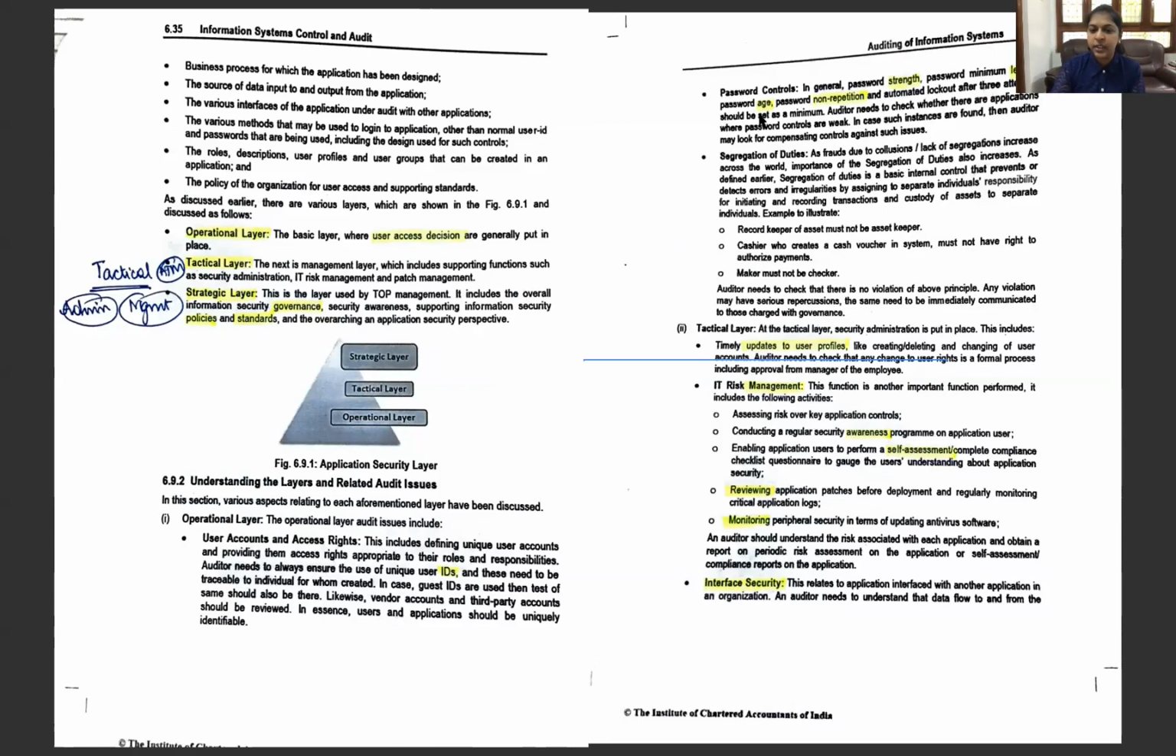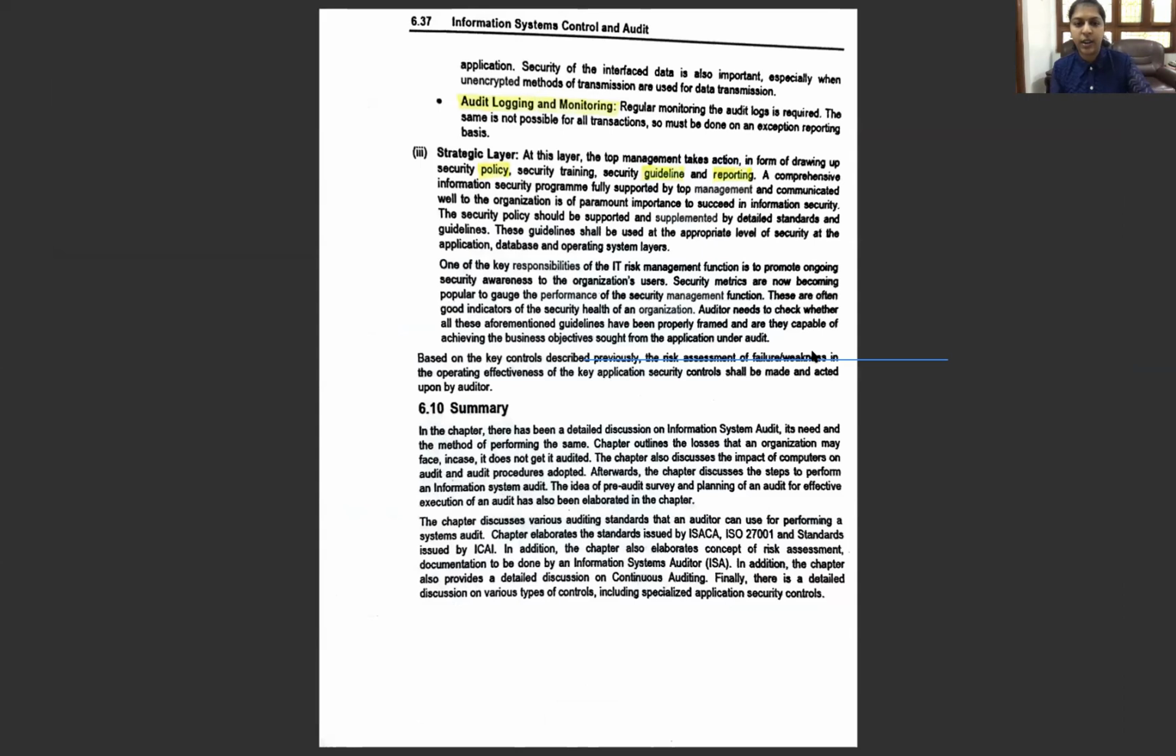These are the activities at the tactical level. One is the updating of the user profile. User profiles, user accounts and access rights are determined at the operational level, and the updating will be done in the next level. So what is ATM? Administration and management. Managing what? Risk, awareness, self-assessment, reviewing and monitoring. And next, the interface security. We all know the middle level is the functional level. Imagine there are so many functions, sales, purchase, HR and whatnot, and information flows from one functional area to the other. For that, we need interface security. And next is the audit logging and monitoring.